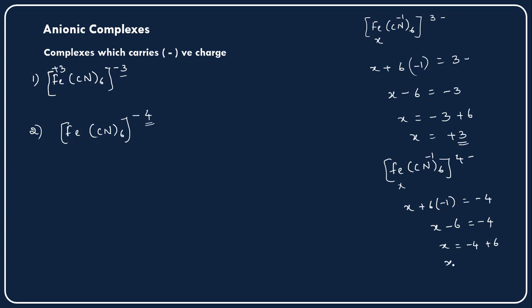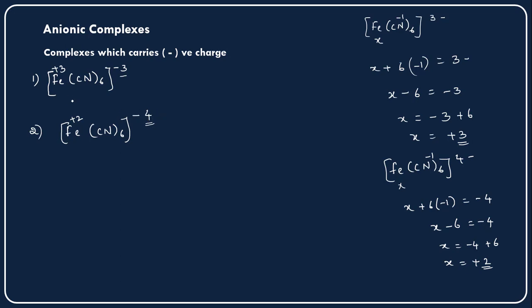So what will be the difference between these two? Because it is plus 6 and it is minus 4, so plus 2, right? What is the oxidation state of iron here? The oxidation state of the iron is plus 2. See, iron means the central metal cation is positive only, they are carrying positive charges, but the complex is carrying the negative charge. Because of this reason, these are called anionic complexes.